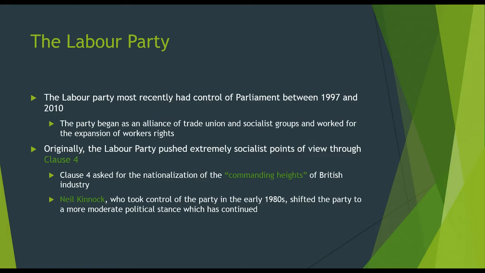So, the Labour Party. The Labour Party most recently had control of Parliament between 1997 and 2010. The party began as an allegiance of trade union and socialist groups and worked for the expansion of workers' rights. Originally, the Labour Party pushed extremely socialist points of view through Clause 4. Clause 4 asked for the nationalization of the commanding heights of British industry. That is in the post-World War II era that we talked about prior. When it moves into that super socialistic, super government-controlled portion of British history in the 20th century, the Labour Party is the party in charge of that. We've talked about that quite a bit in the last couple of lessons.